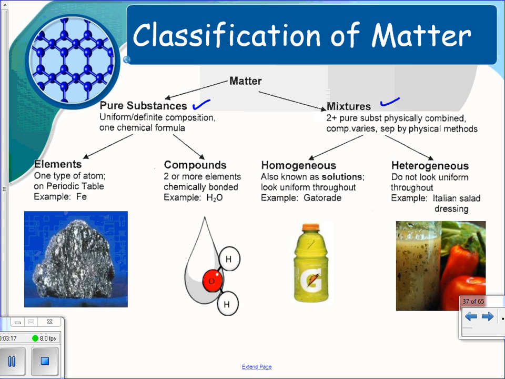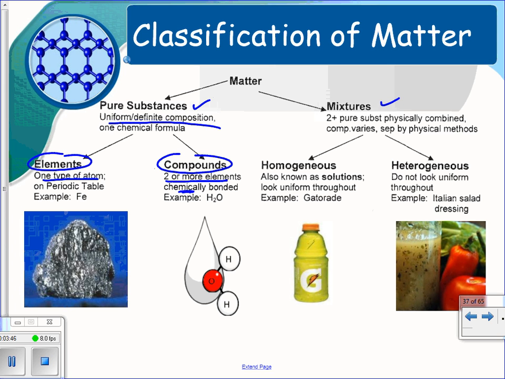So let's look at it from the angle of the pure substance. A pure substance is uniform, with definite composition. It has one chemical formula. If it's a pure substance, it's either going to be an element or a compound. An element is any of those items that we gave you on the periodic table at the beginning of school. It is one type of atom through and through. A compound is two or more of those elements chemically bonded together, like water.